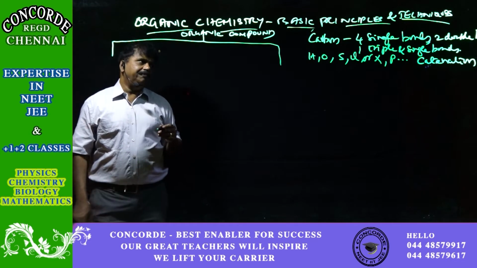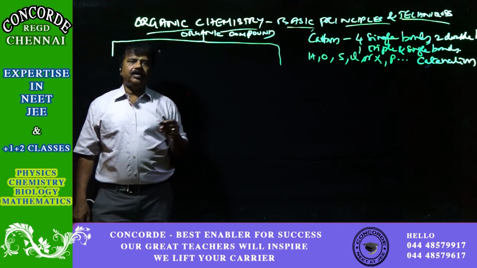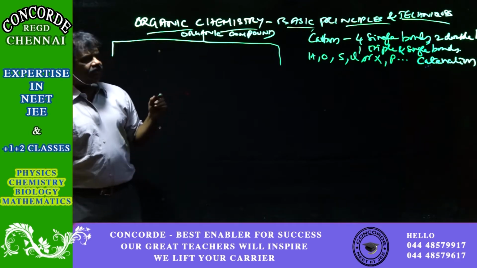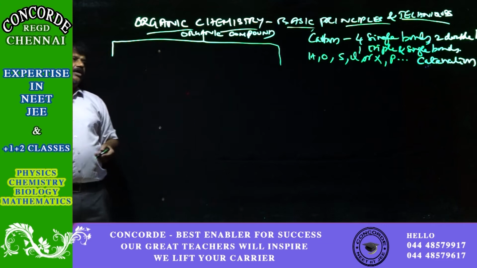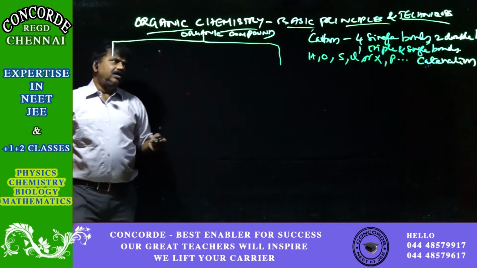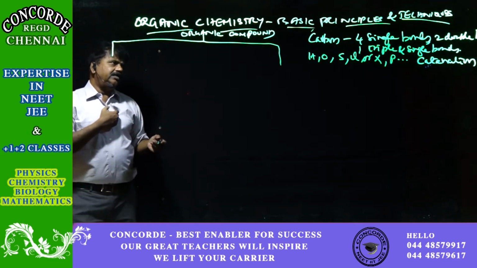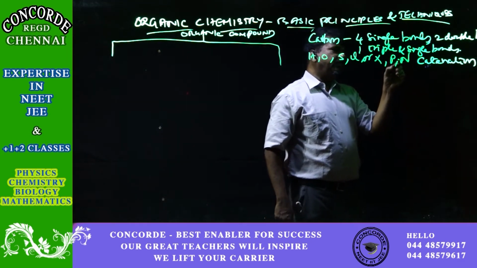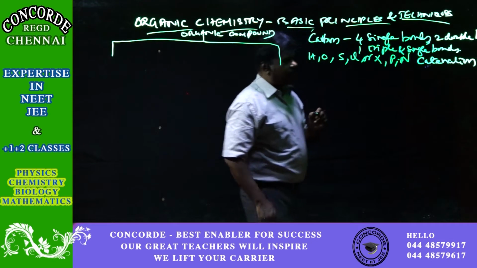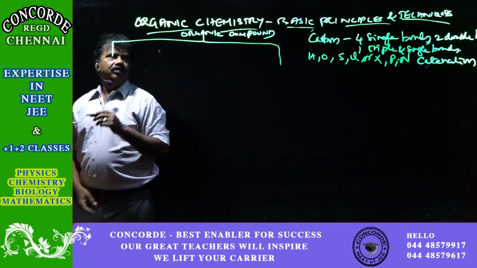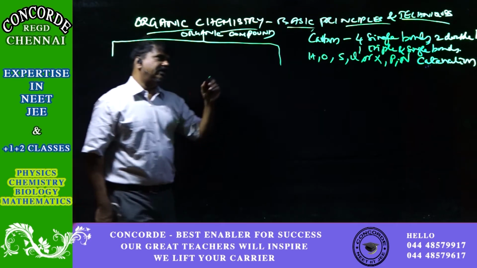So there can be carbon compounds with 10, 20, 30 carbons attached, and each carbon can be attached to hydrogen, oxygen, sulfur, chlorine or other halogens, phosphorus, or nitrogen. This property is called catenation.